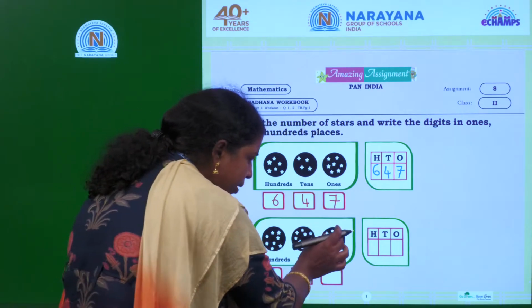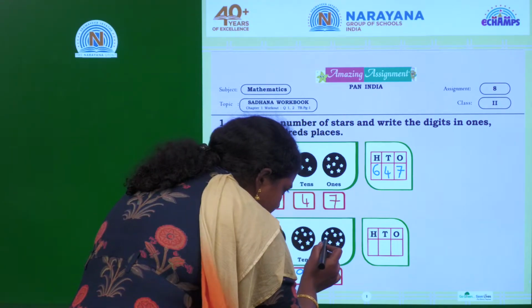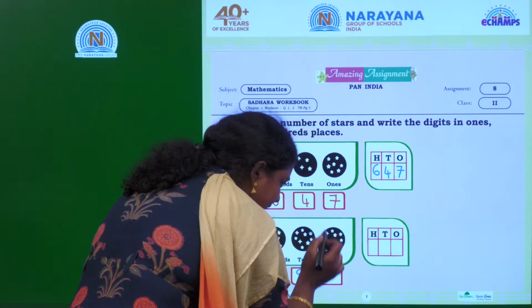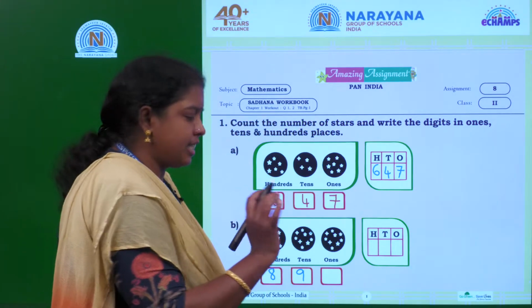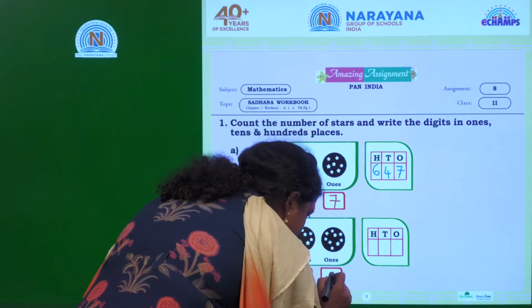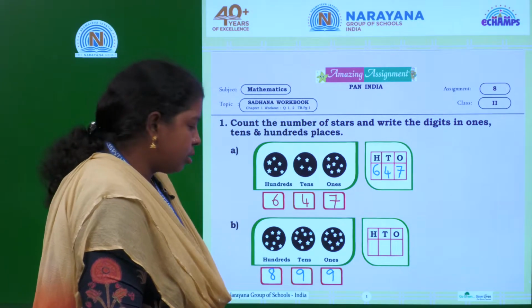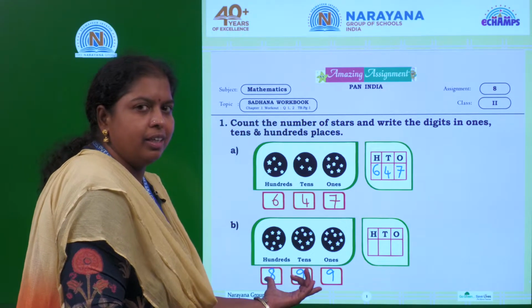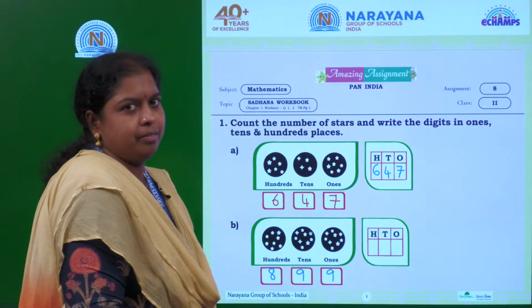Now observe the number of stars in the ones place peak. 1, 2, 3, 4, 5, 6, 7, 8, 9. How many stars are there here? Here also there are 9 stars. So what is the digit we can write in the ones place? It is also 9. So what is the number formed here? It is a 3-digit number and it is 899.